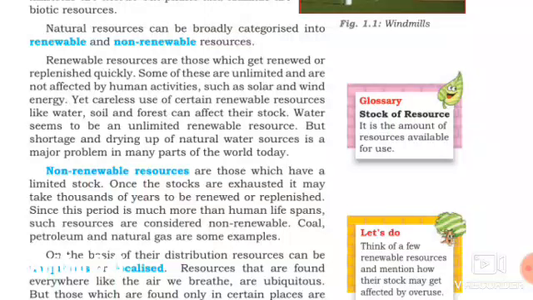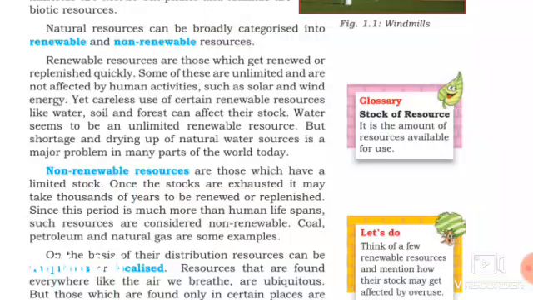Yet careless use of certain renewable resources like water, soil and forest can affect their stock. Is it? We have to use those resources carefully, otherwise it will be a problem to get those resources again in future, water, soil, forest, etc. Water seems to be an unlimited renewable resource, but shortage and drying up of natural water sources is a major problem in many parts of the world today.